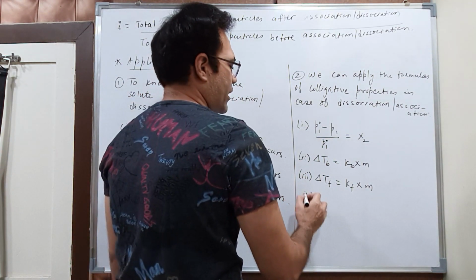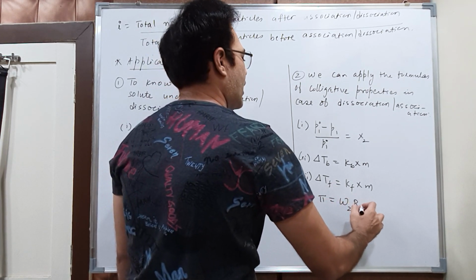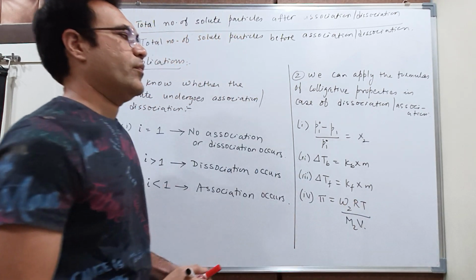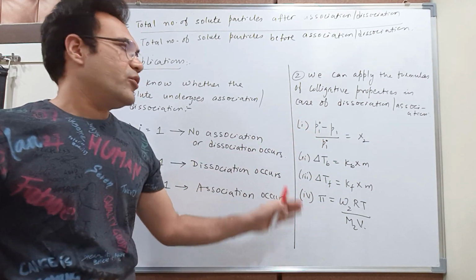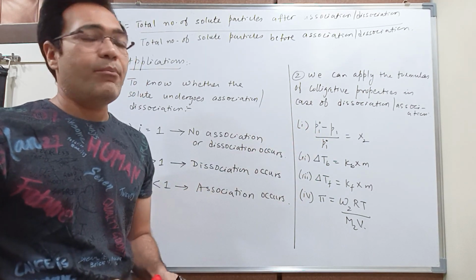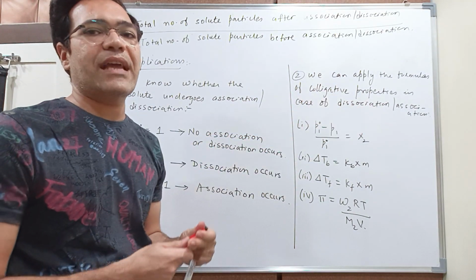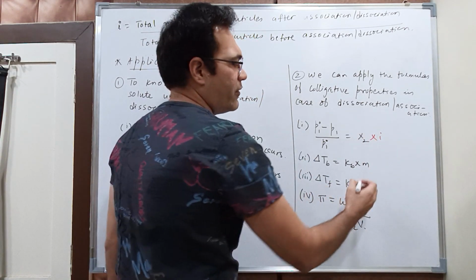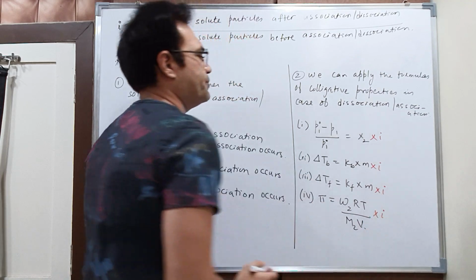And the fourth formula, for osmotic pressure, was pi is equal to W2 RT upon M2 into V. So these formulas can undoubtedly be used for non-electrolytes. But if I want to use them in the case of dissociation or association, then I have to multiply by Van't Hoff factor here, here, here and here.